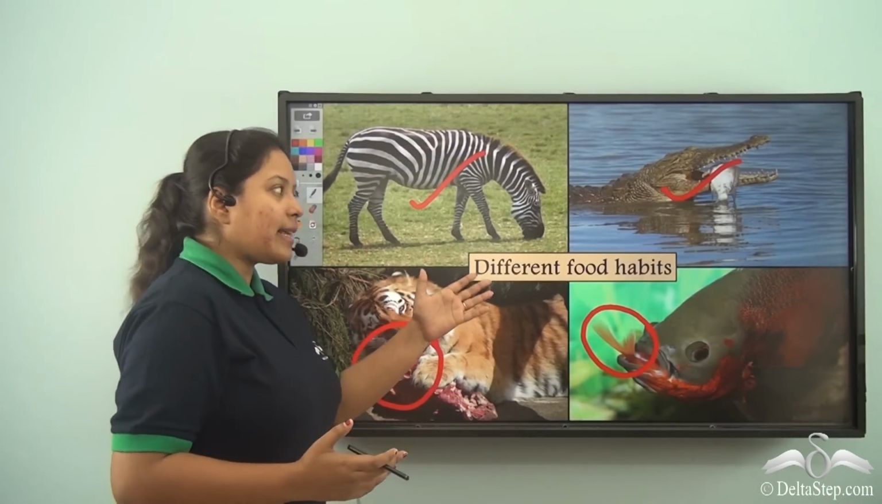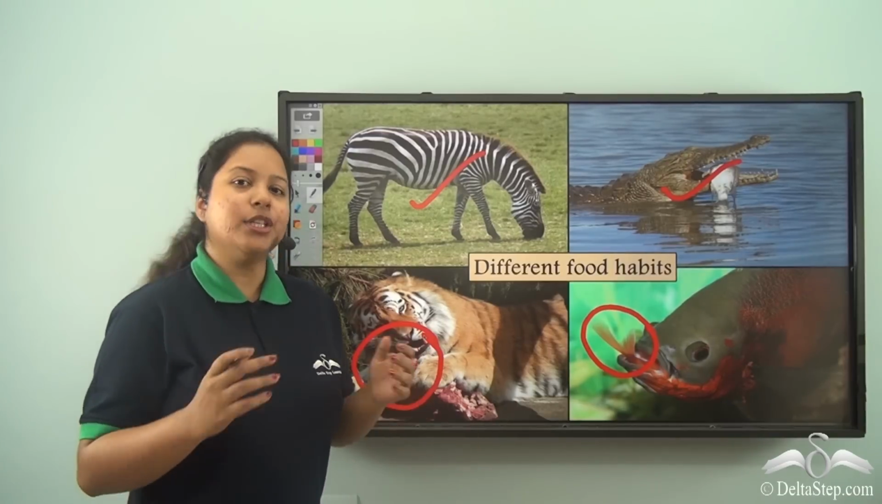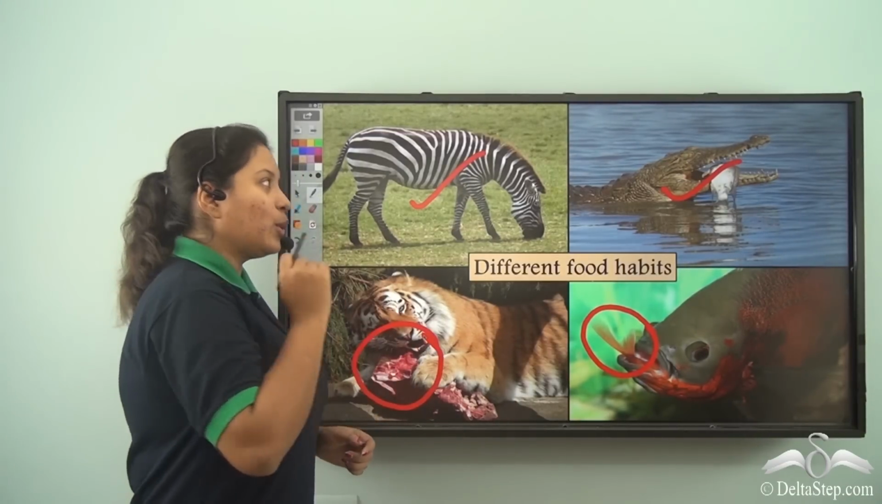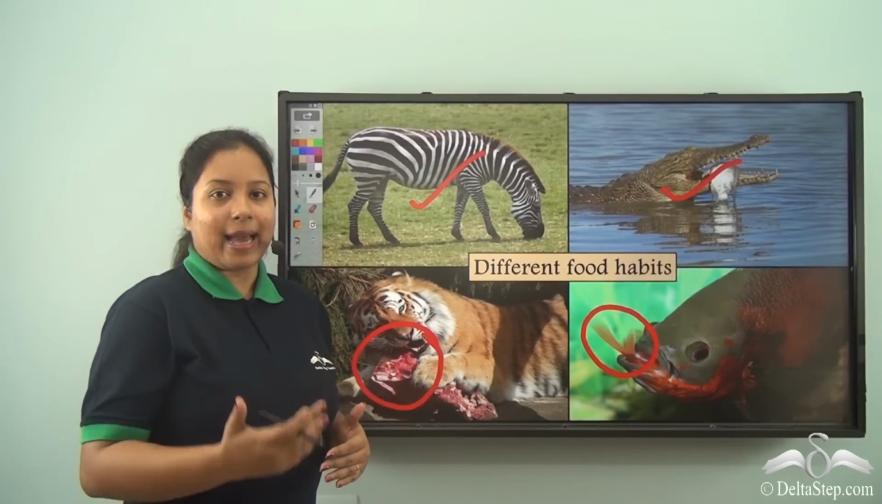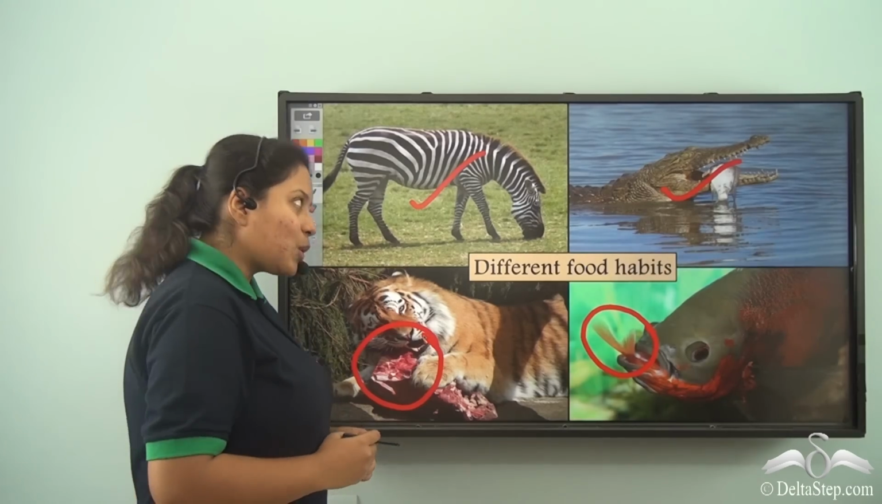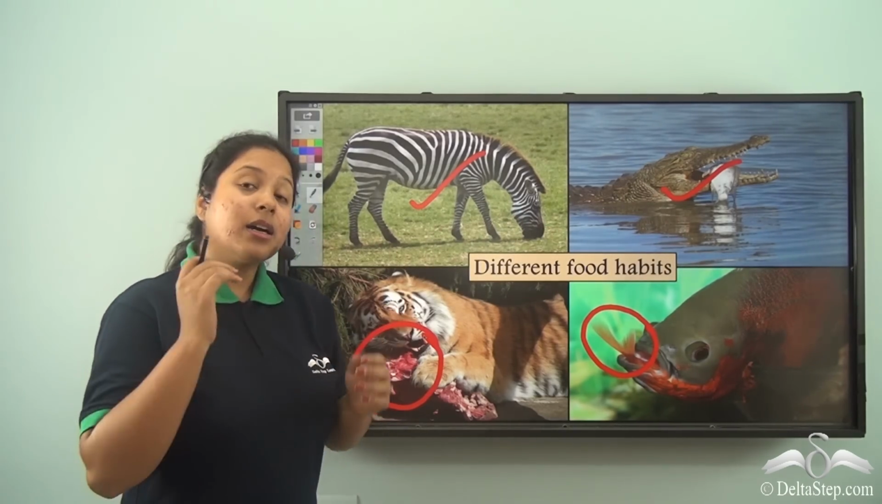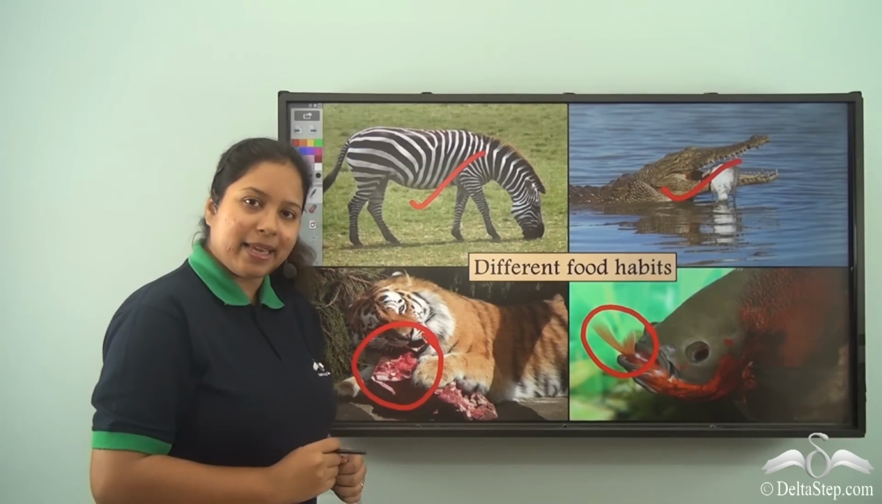So, different animals have got different food habits and so they have got different kinds of teeth as well, so that they can eat the correct food for themselves.